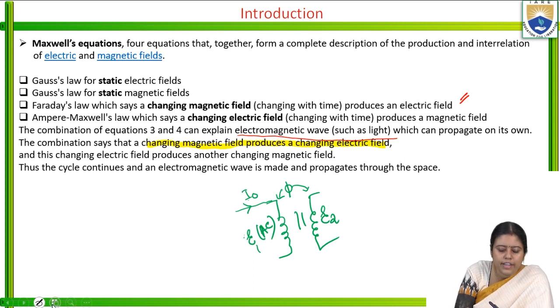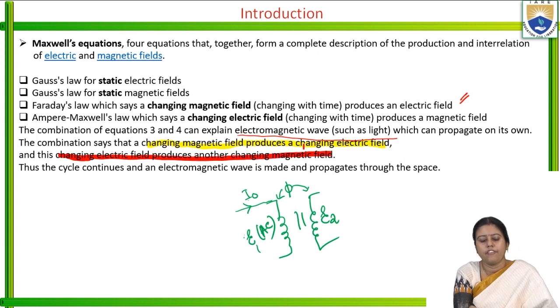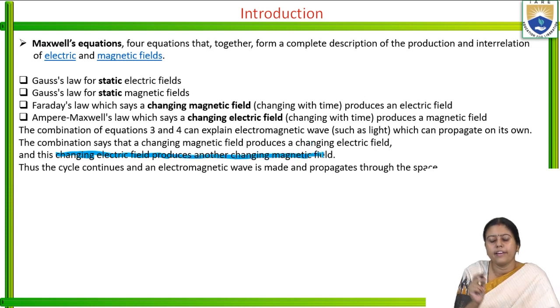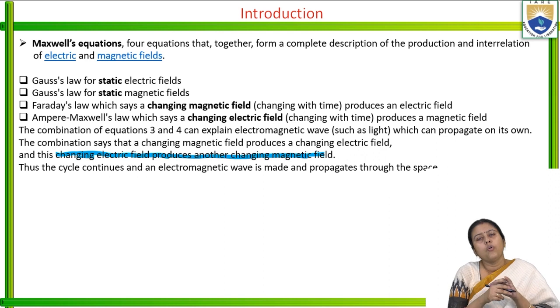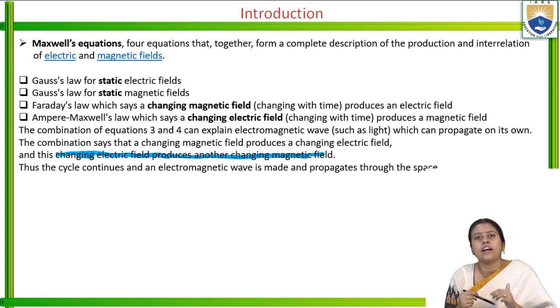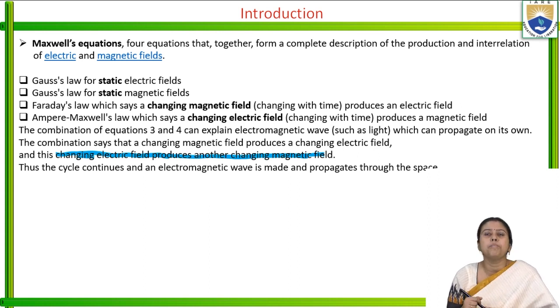Now we will go to the second point. What is the second point? The second point tells that a changing electric field produces another changing magnetic field. What is the example? When current is flowing through overhead lines, it creates an electric flux, and that changing field ultimately gives the skin effect in the power system.